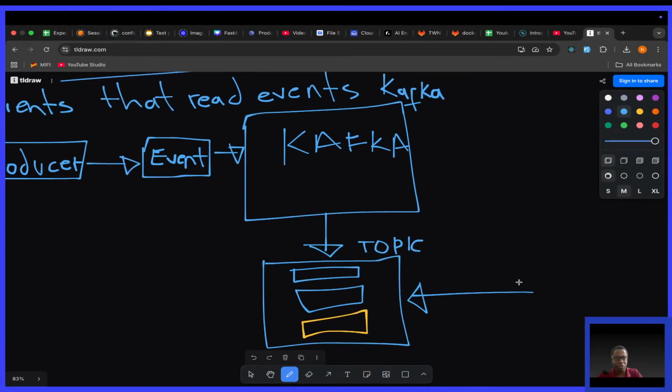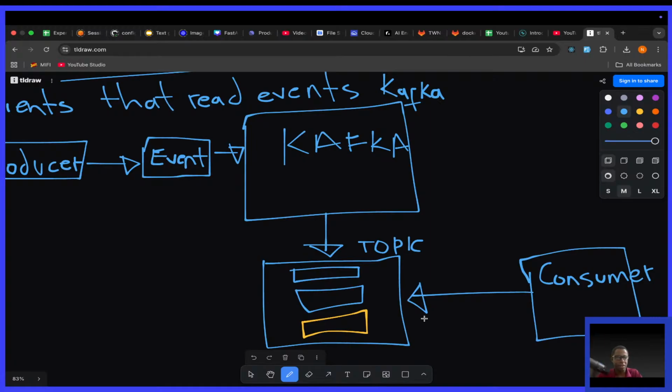So for it to be consumed, to be read, you must have consumers, or clients which are ready to read from this topic. So this is the consumer. This is how the setup is. They're just names: a client which reads. As soon as an event happens, it reads immediately.